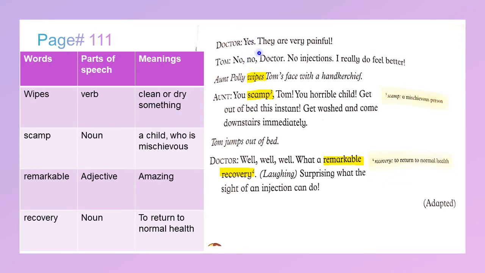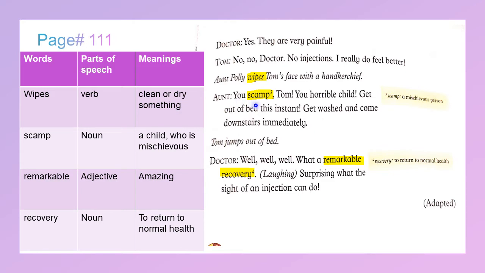Doctor: Yes, they are very painful. Tom: No, doctor, no injection. I really do feel better. Aunt Polly wipes Tom's face with the handkerchief. Wipes is a verb, clean or dry something.